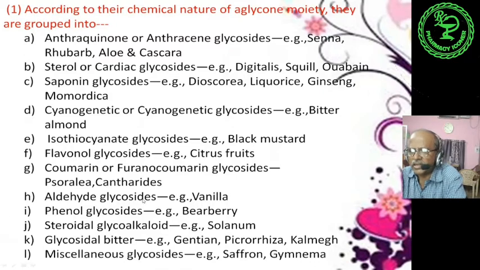Next is aldehyde glycosides, because these glycosides contain aldehyde in their structure, for example vanilla. Next is phenol glycosides, for example bearberry, and next is steroidal glycoalkaloid, it is solanum. Glycosidal bitters, as for example gentian, picrorhiza and kalmegh. Miscellaneous glycosides, saffron and gymnema. These are the classification according to their chemical nature of a glycan part.